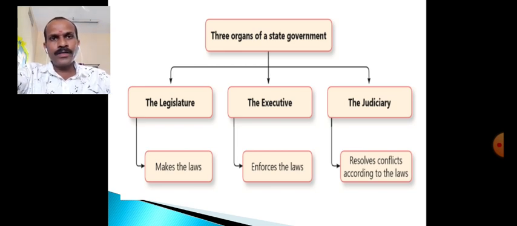If anyone takes action against that law, the judiciary delivers justice between them. It means whether the laws are constitutional or not, or if any conflict is created, that is resolved by the judiciary.